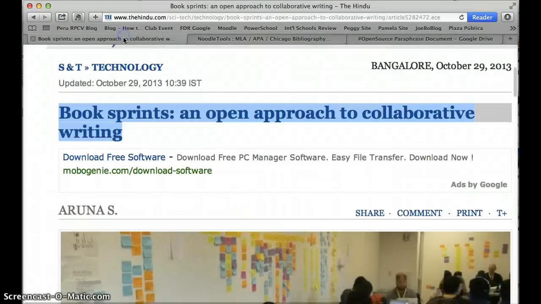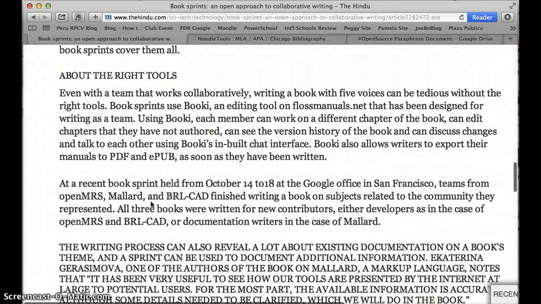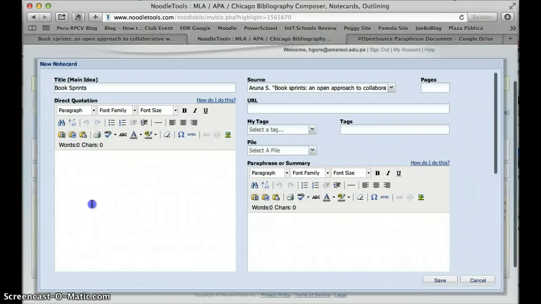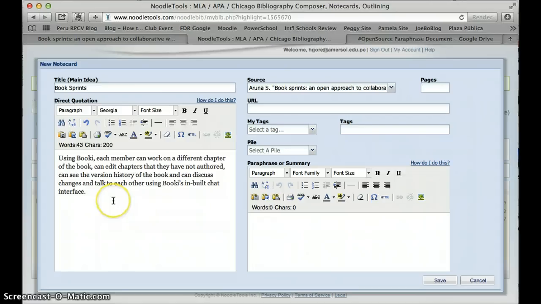Then I'm going to go back to my article and find my quotation. Here it is, using Bookie. Copy that and put it in here. Now, as we discussed in class, when we begin to paraphrase, we're looking for 3 things. Number 1, you're going to put it into your own words. Number 2, change the sentence structure.